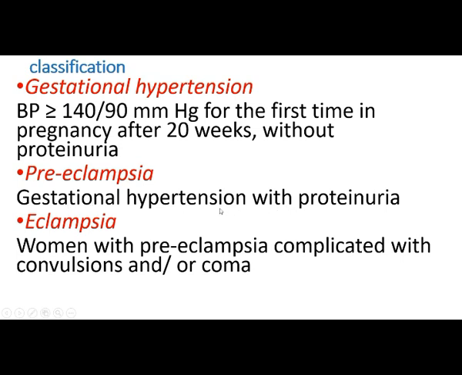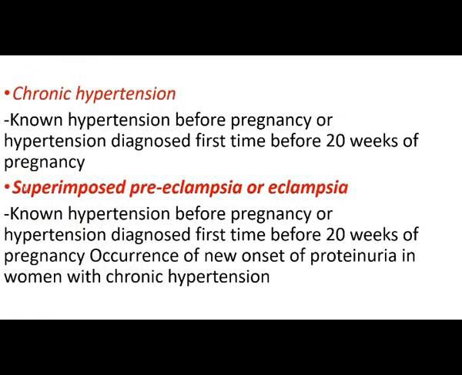Next is preeclampsia. It usually occurs with hypertension of more than 140 by 90 mm of Hg with proteinuria. Next is eclampsia. A woman with preeclampsia complicated with convulsion and or coma, that is known as eclampsia. So she may be having preeclampsia and it is complicated with convulsion and coma. That is eclampsia.